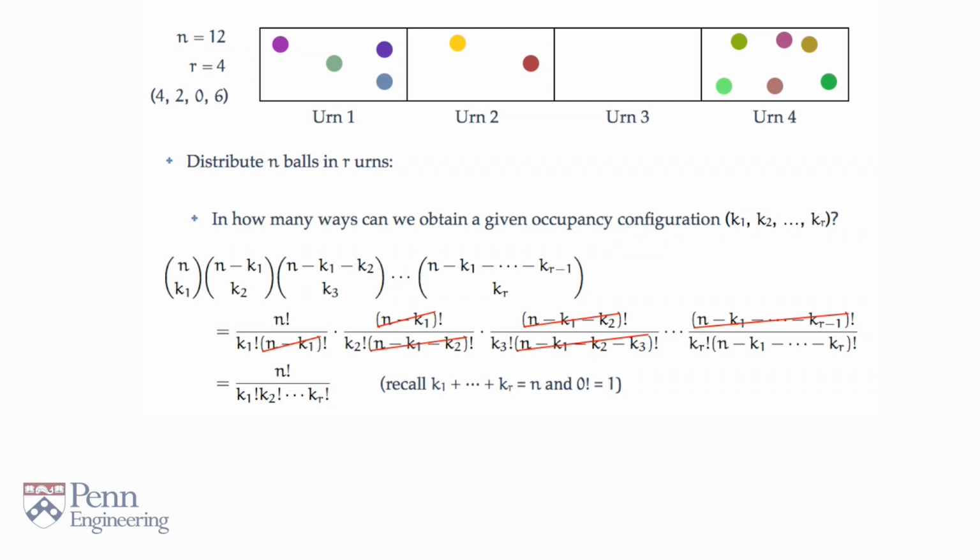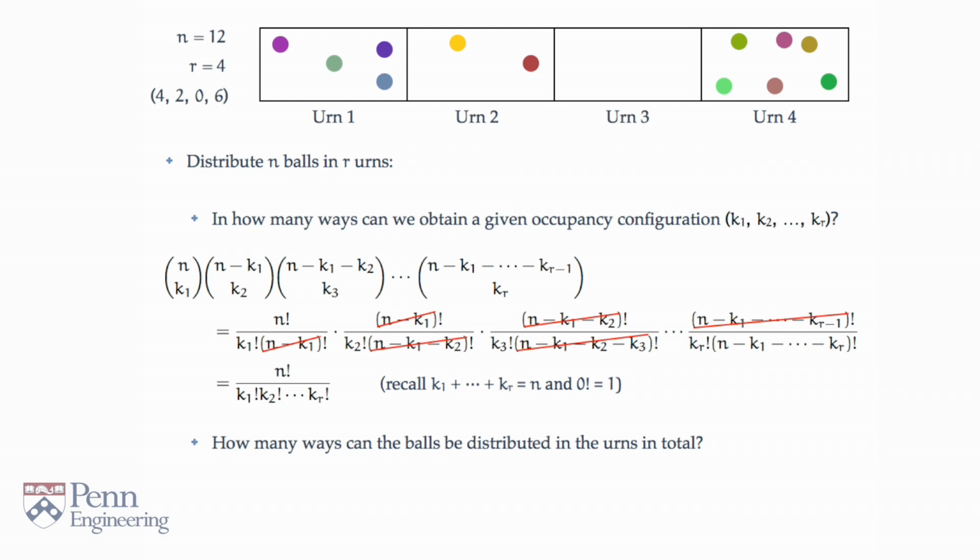Here now is the expression for the number of different ways in which a distribution of n balls into r urns could engender a given occupancy configuration k1 through kr. The question, of course, now is, how many ways can I distribute the balls in the urns in the first place? Oh, but this is easy.